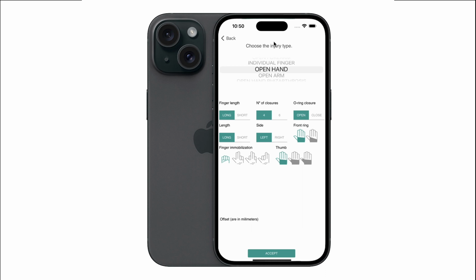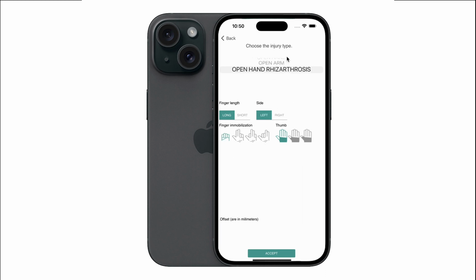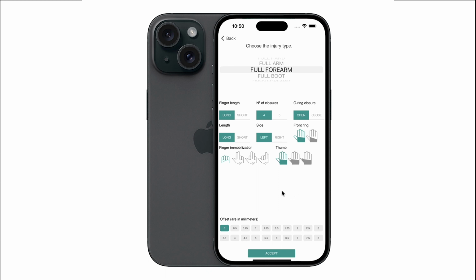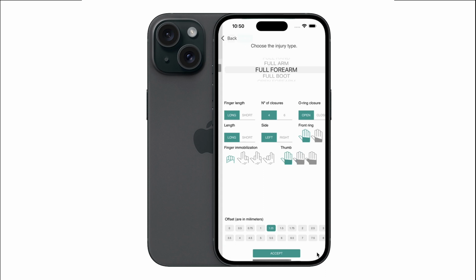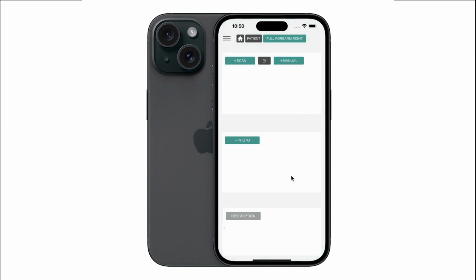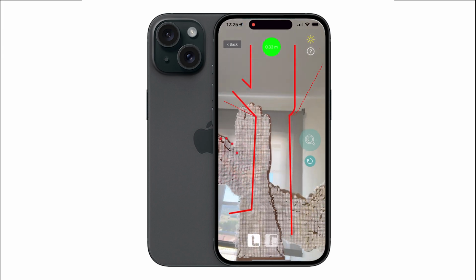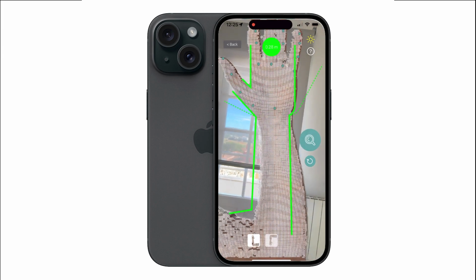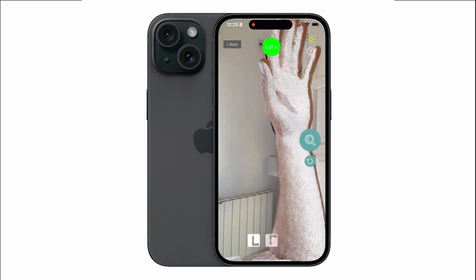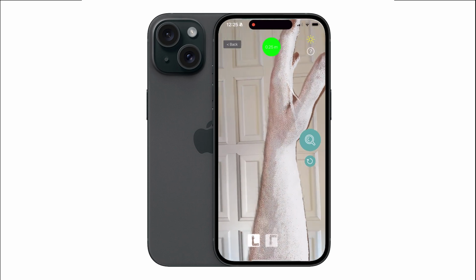To do this, as before, you will choose the desired immobilization, and you will enter the immobilization parameters that you need for the patient. Once you have chosen the required parameters, you will enter the lesion area and press the Scan button. Immediately, the scanning screen in operation will appear, with its different parameters, and you will proceed to scan the patient. If you have doubts about carrying out the scanning process, visit our YouTube channel, the video of how to scan correctly.